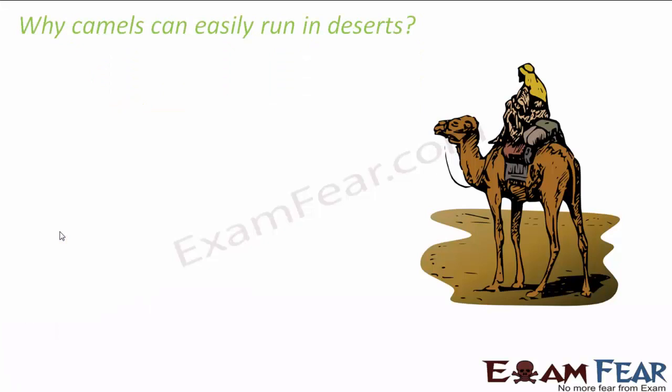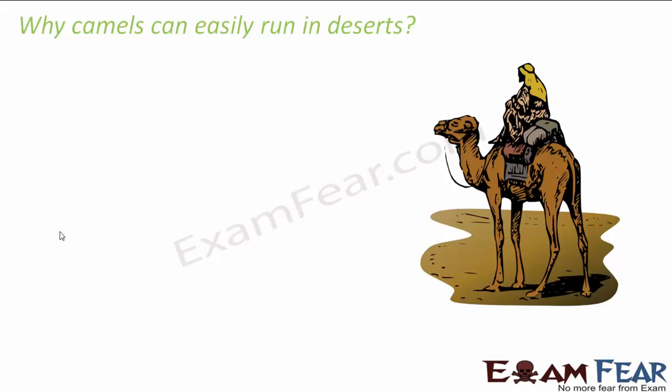Again, the same problem. Why can camels run easily in deserts but not all animals? The reason why it is difficult for us to walk over sand is that every time we step on the sand, our feet go inside the sand. That means our feet sink into the sand, right? That's what happens with us.